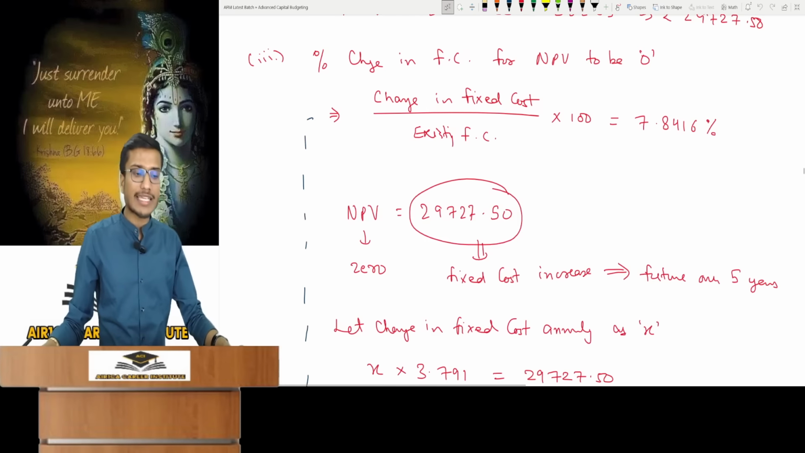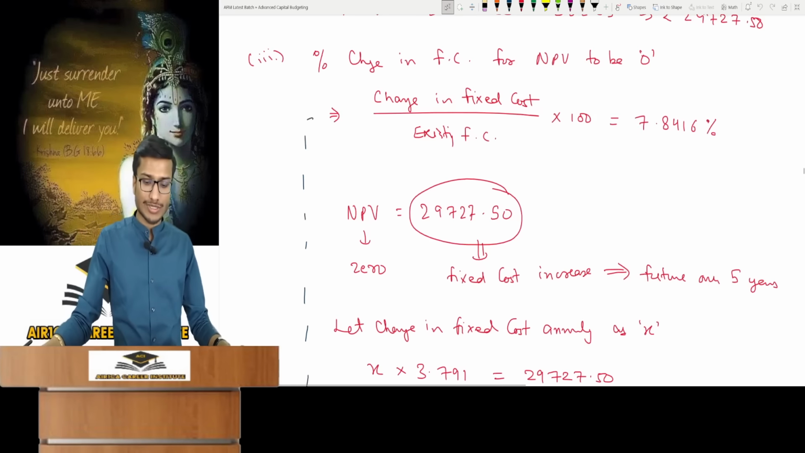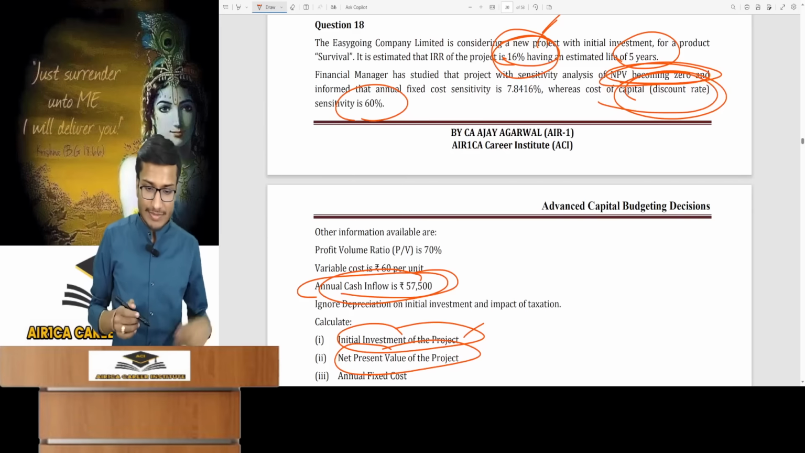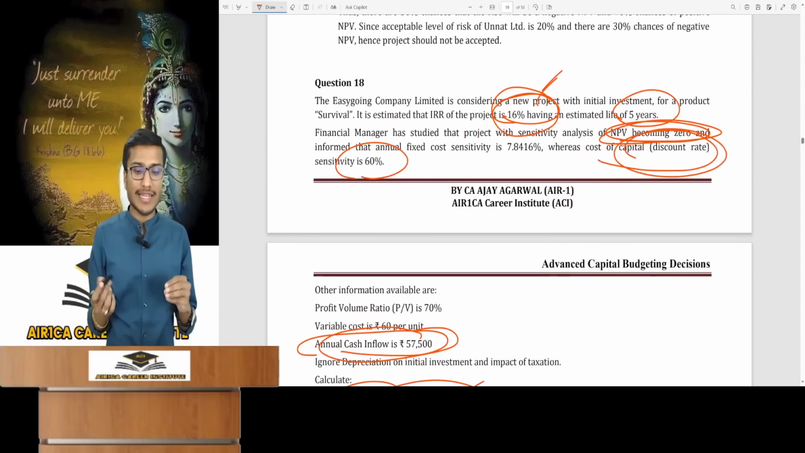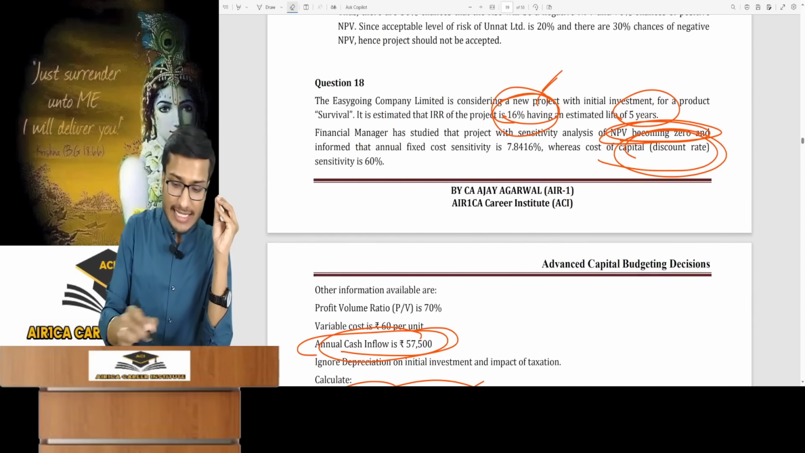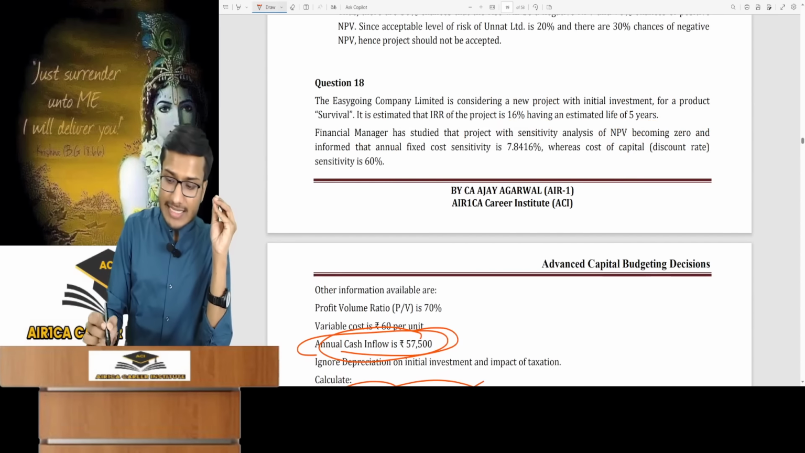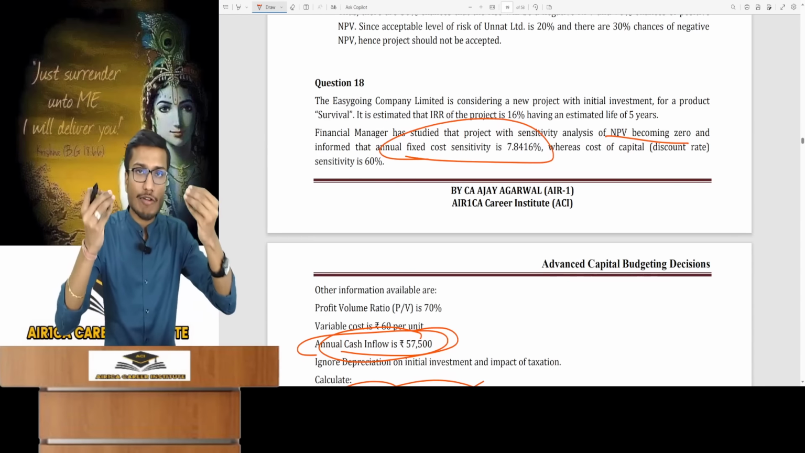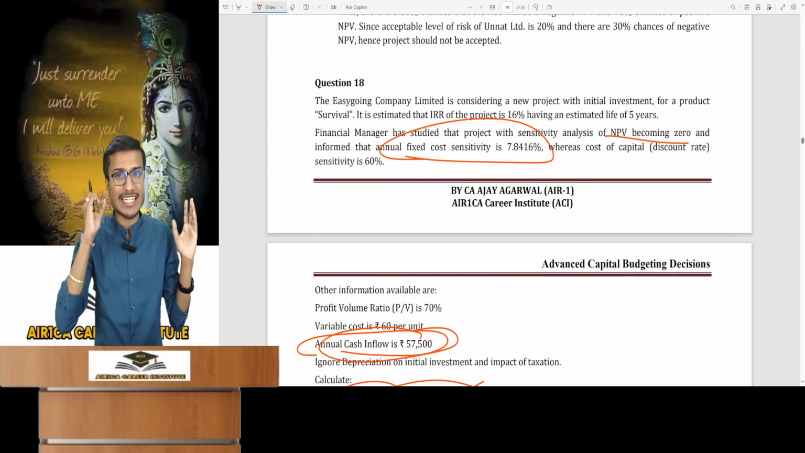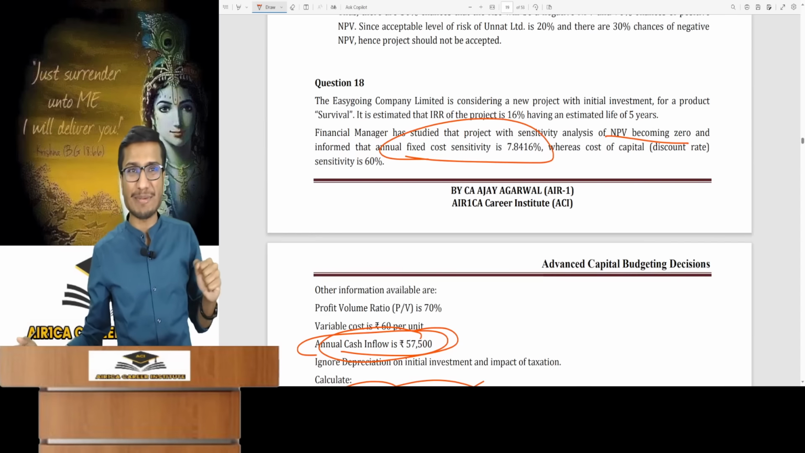You got this. Now look, the third case is even more special in this question. If you look at the third case now. Third. The question now asks for the annual fixed cost of the company. Its sensitivity for this purpose is given such that the NPV becomes 0 is this much. That is, if the annual fixed cost changes by 7.8416%, it will increase by 7.8416%.